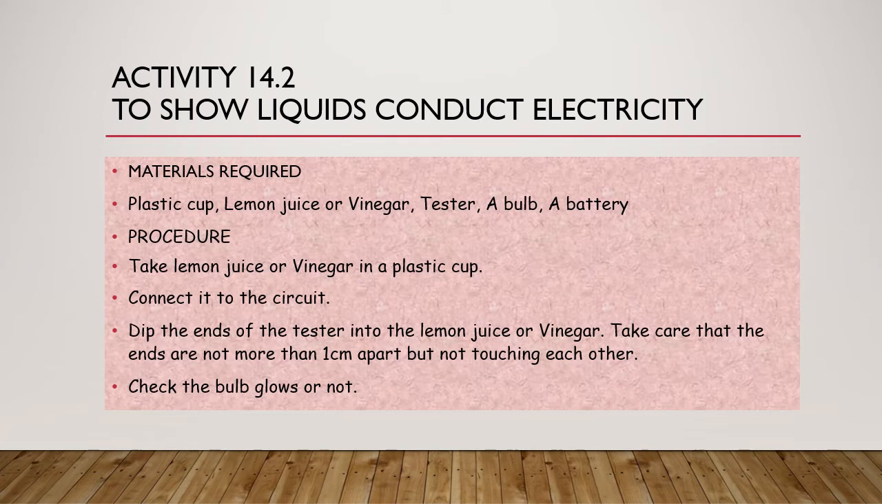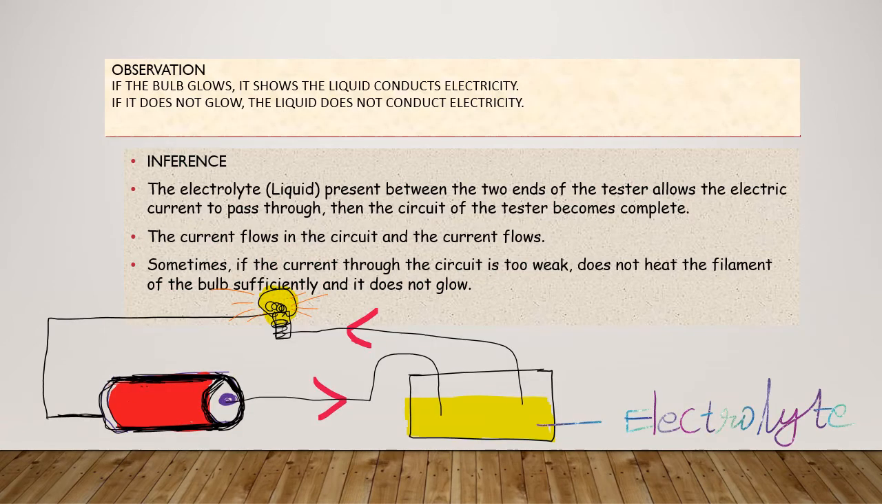Next is activity 14.2 to show liquids conduct electricity. So for this, what are the things you require? You need an apparatus. In this, the yellow color solution is lemon juice or vinegar, that is called an electrolyte. Then these two free ends of the copper wires are dipping into the electrolyte and connecting to the electrical circuit. So we can check whether the bulb is glowing or not. Here the bulb is glowing means this electrolyte can conduct electricity. So this is the experiment.